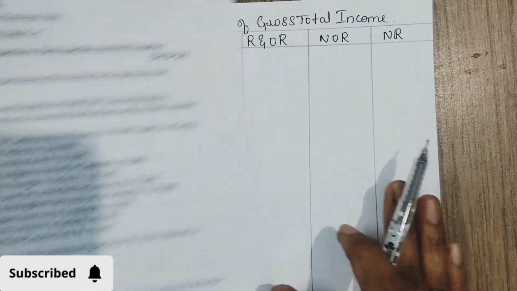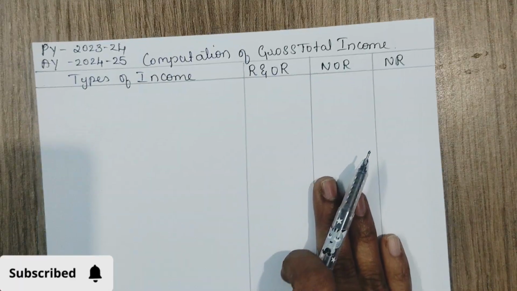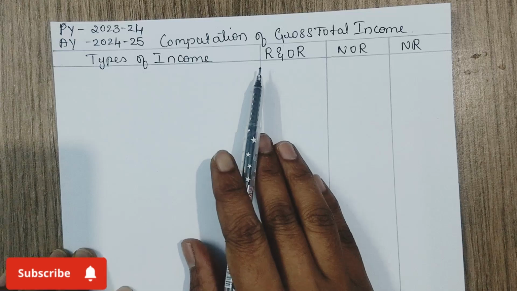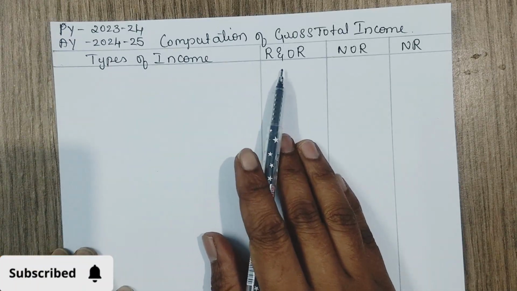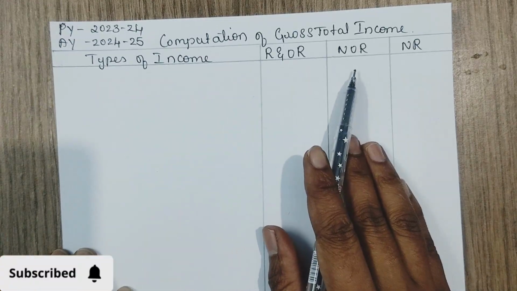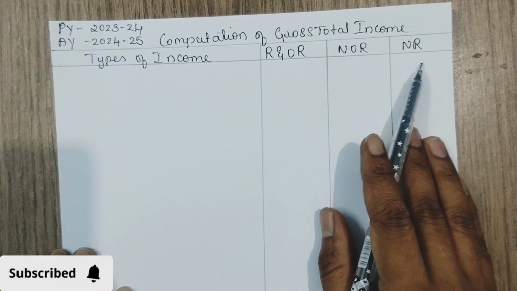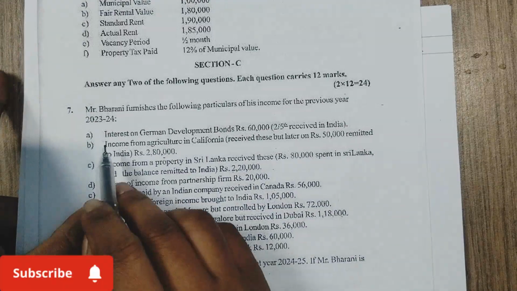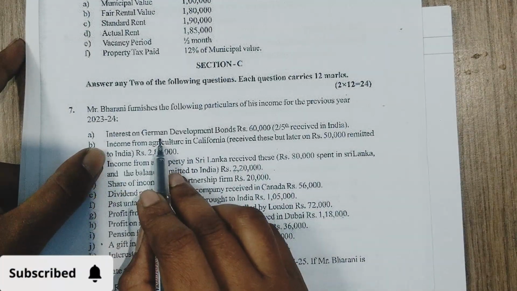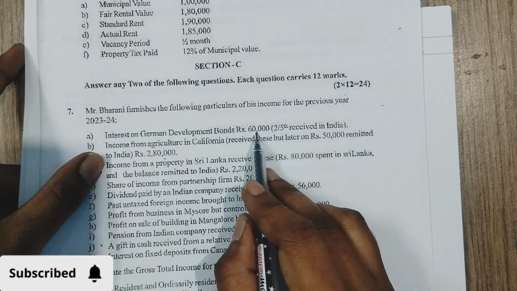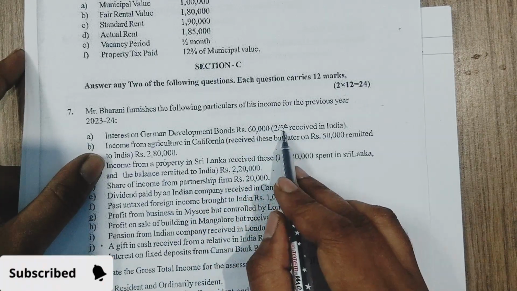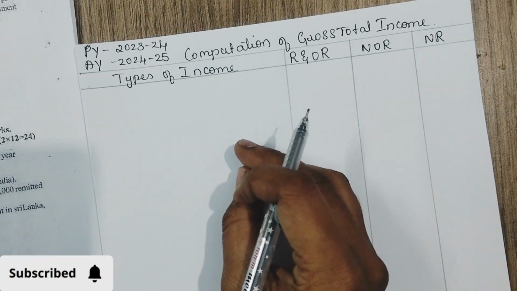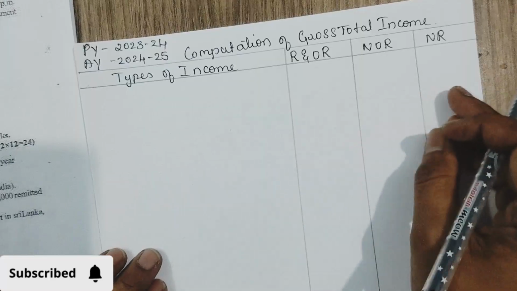Let us calculate this. See here, this is the format for the computation of the gross total income of Mr. Barani when he is resident and ordinarily resident, not ordinarily resident, and non resident. Now, what is the first transaction? The first transaction is interest on German development bonds, 60,000. Here, 2/5 is received in India. Now, whatever you have received in India, it is taxable to all the three.